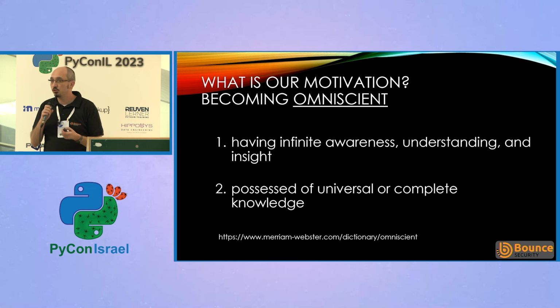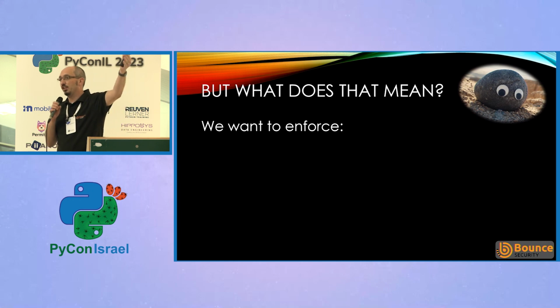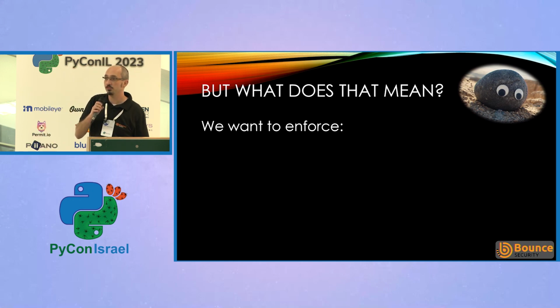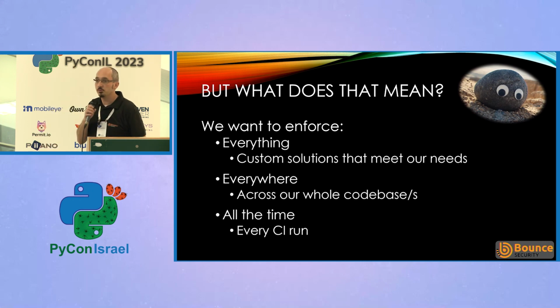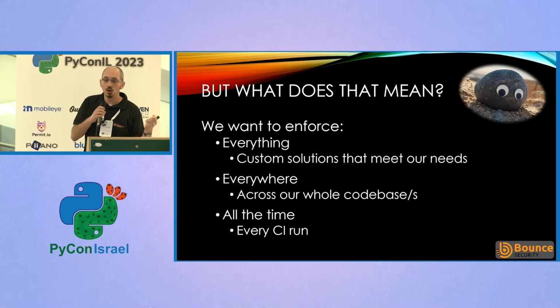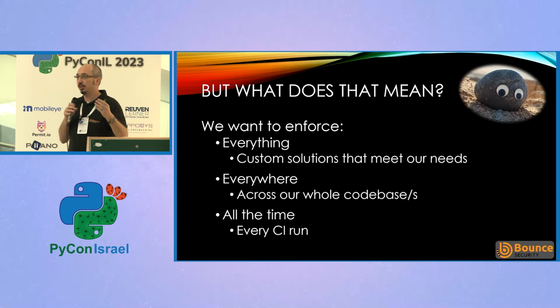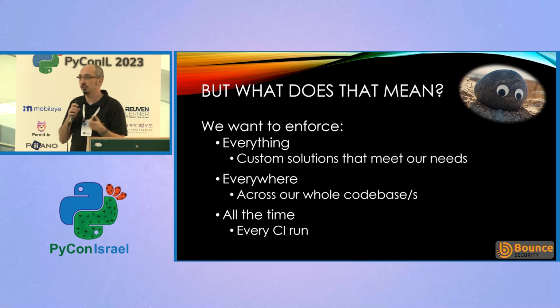The way we want to structure this talk is in 3 key sections. We want to enforce, from a security perspective, everything, everywhere, all of the time. What do I mean by that? We can do everything: we want to enforce custom security solutions that match our unique Snowflake code. We want to be doing it everywhere, across our code base or multiple code bases. We can't just be looking one by one, line by line. We need to be able to cover our entire code base. And we want to do it all the time, every time we process our code, every time we have a CI run. So in this talk, we're going to go through those 3 sections and illustrate how we can do that.